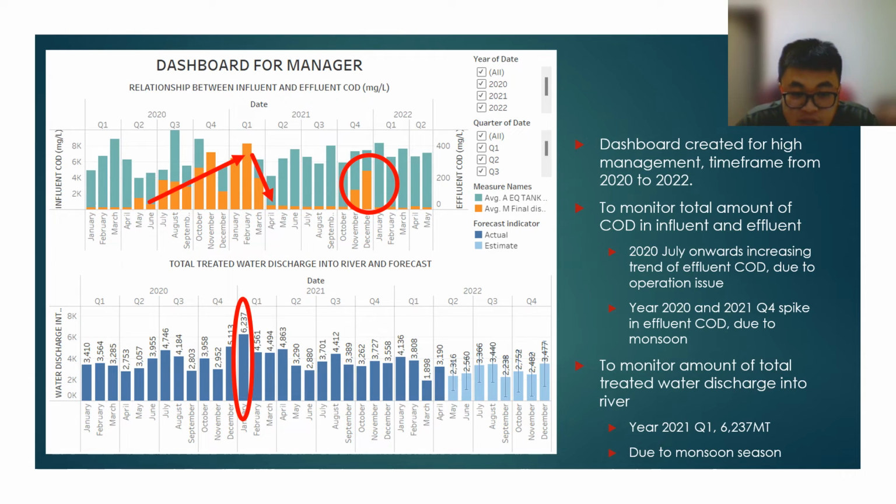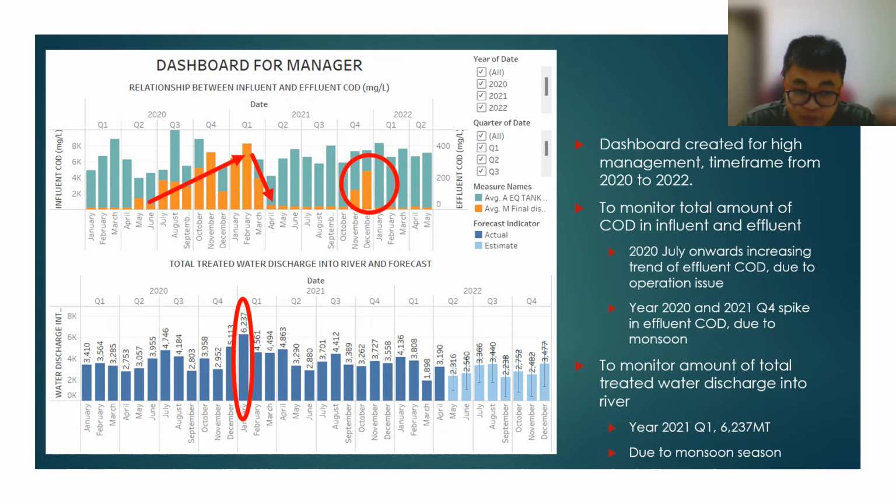In this first dashboard, the first graph shows 2 important pieces of information, which are the total COD sent into the wastewater treatment plant and the total COD discharged into the river. Ideally, a well-working wastewater treatment plant will show a long green bar and a short orange bar. It means that the wastewater treatment plant receives a high concentration of COD and discharges a low concentration of COD.